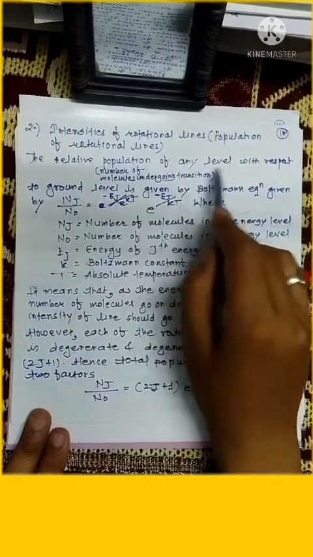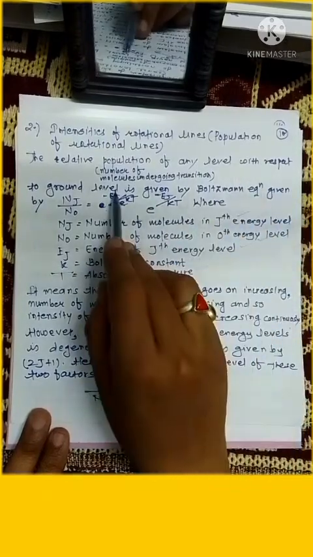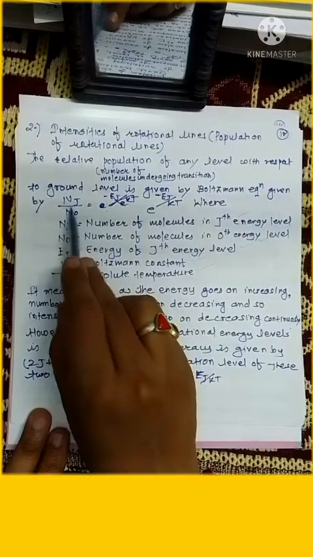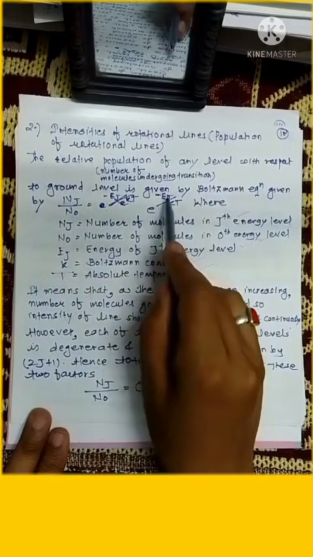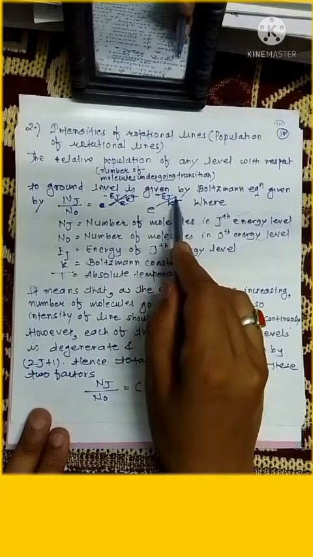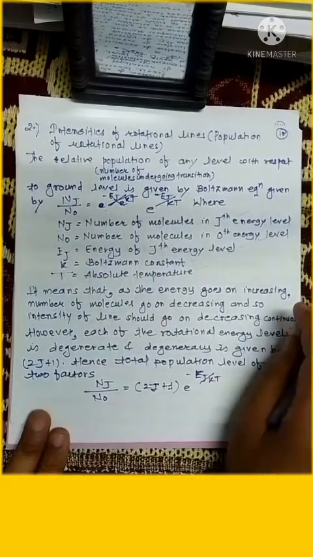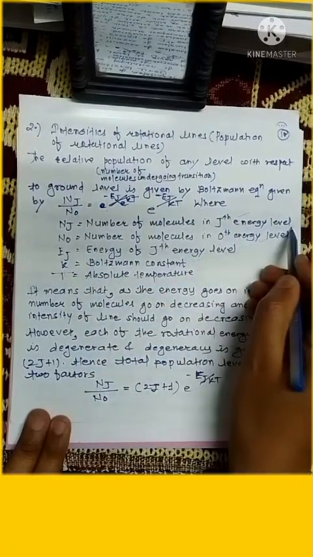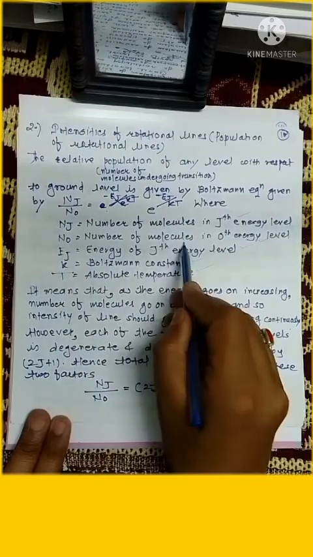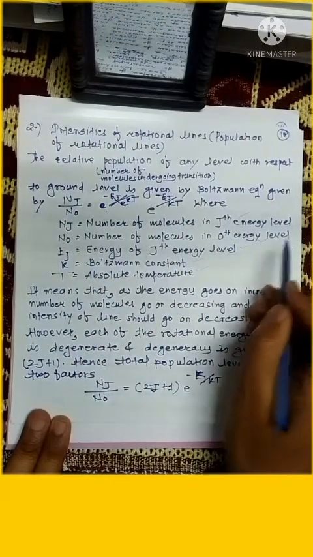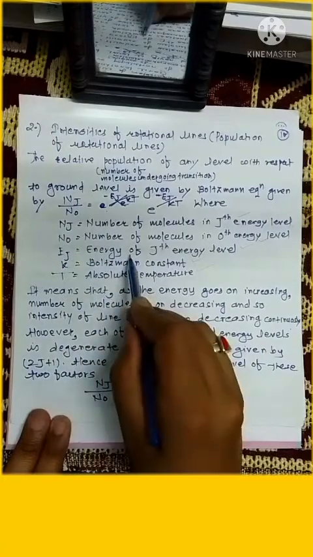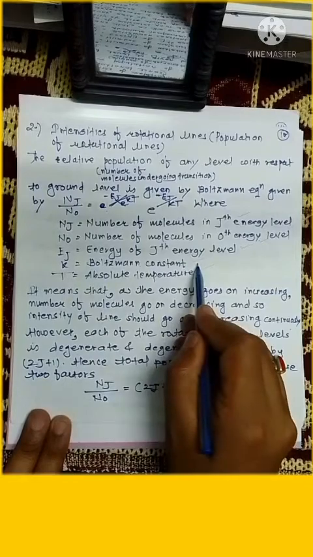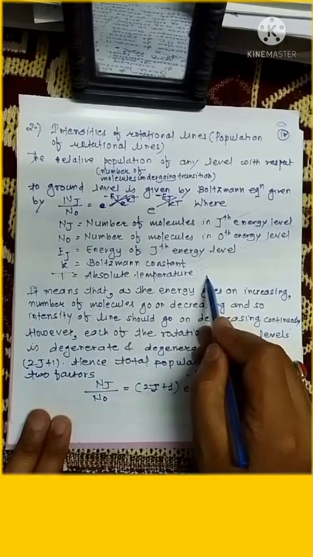The relative population of any level with respect to the ground level is given by the Boltzmann equation, that is, Nj divided by N0 equals e raised to the power minus Ej divided by kT, where Nj is the number of molecules in the jth energy level, N0 is the number of molecules in the 0th energy level, Ej is the energy of the jth energy level, k is Boltzmann's constant, and T is absolute temperature.